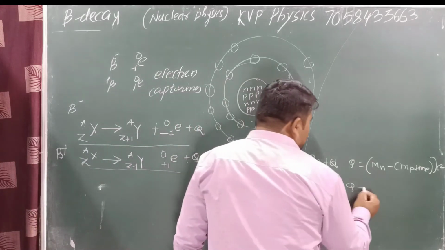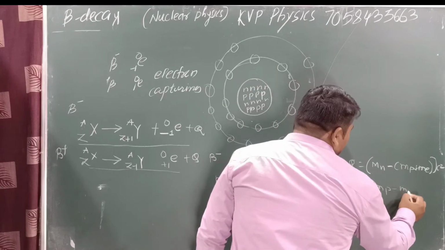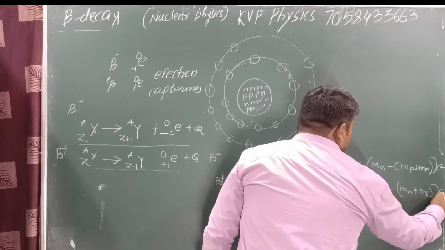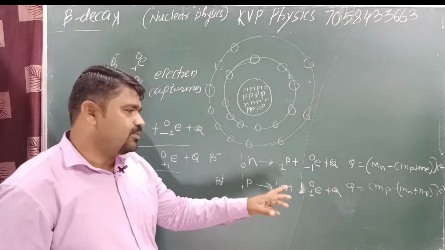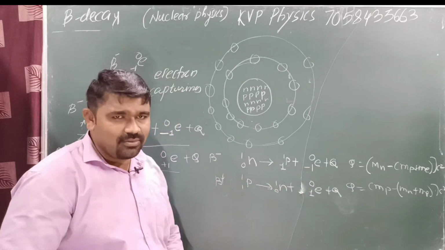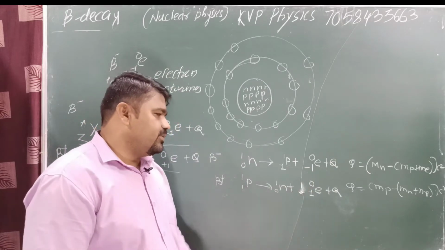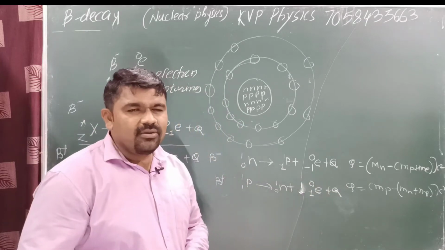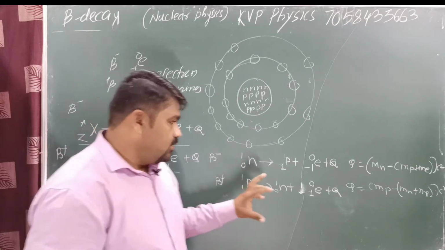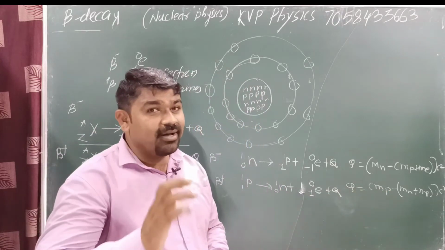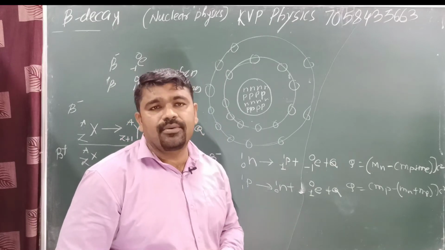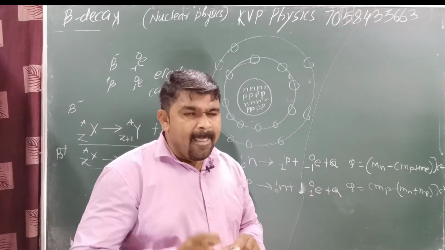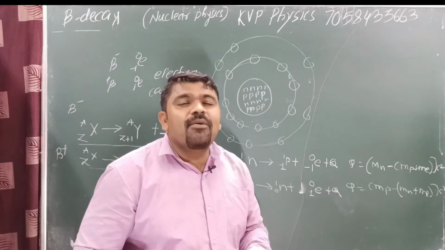Because here Q is equal to mass of proton minus mass of neutron plus mass of positron into c square. We know that the mass of electron and positron are the same. This is the antineutrino particle. Then this is an extra energy, a slightly greater energy. Then and only then this reaction is possible, because the mass of proton is less as compared to the mass of neutron. Yes or no? Here we are getting the negative energy. This one is possible, then this extra energy is obtained from binding energy.